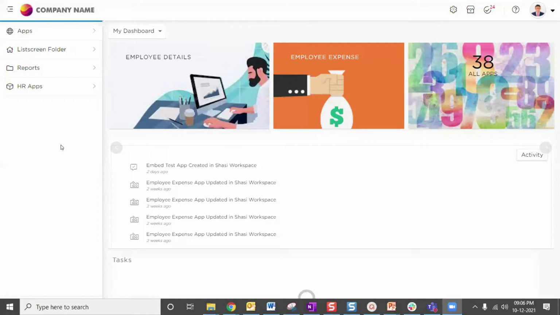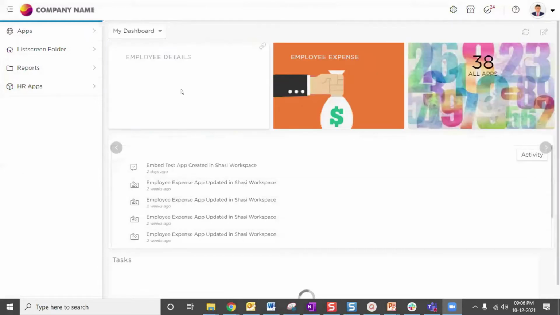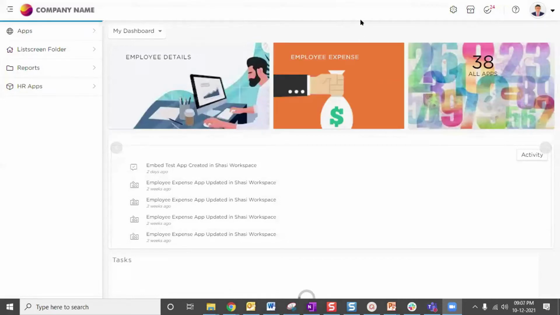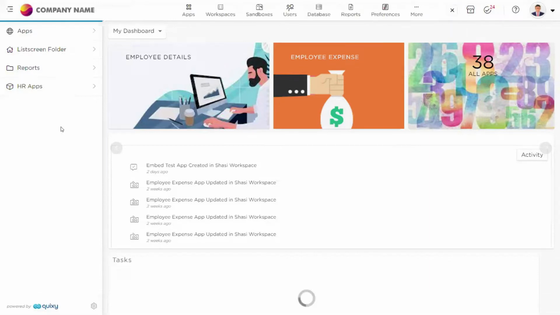So hello, guys. This is our platform. As we have seen this dashboard yesterday, this is not new to you guys. When we land on the dashboard page, on the left hand side we have the custom menu, or we can call it the quick access menu. At the center, you can see the dashboard where you can put your applications, reports, and anything to get an overall view of your data. On the top, we have the header menu, and from the admin menu, we can start creating our applications.